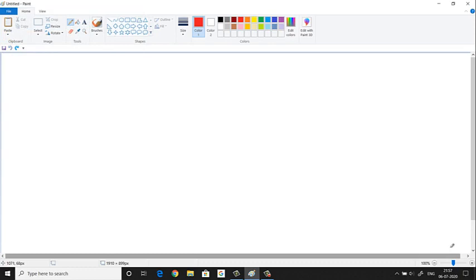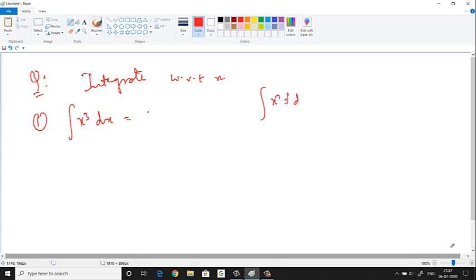Alright, so let us discuss some basic questions on integration. The question is that we have to integrate the following questions with respect to x. So the first question is integration of x cube dx. So what is the integration of x cube dx? We have to use this formula, integration of x power n dx.